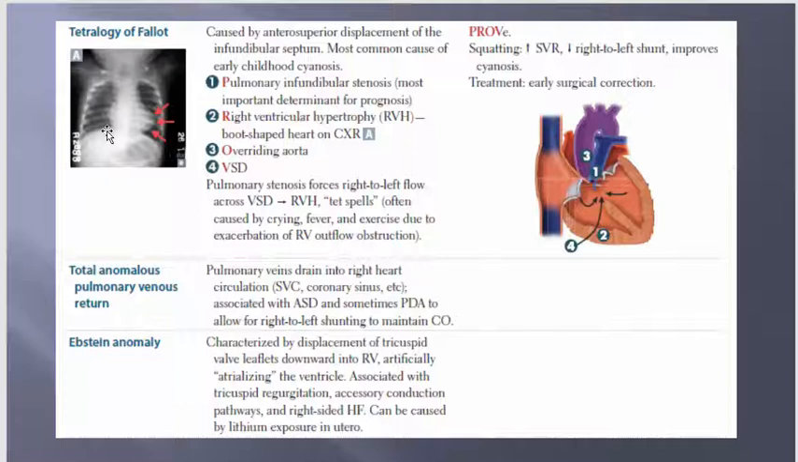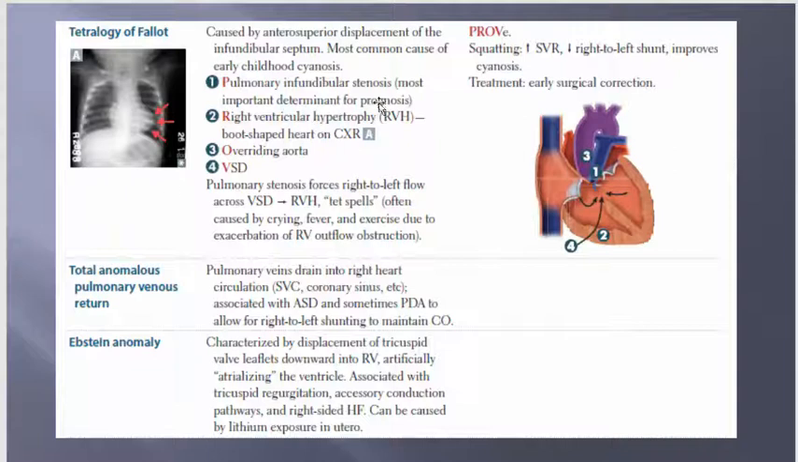All part of it, caused by anterior superior displacement of the infundibular septum, most commonly causing early childhood cyanosis. You know there's going to be a test question on this, and then you'll see a picture of it right here. Notice the heart protruding left. All right. Left for the patient. Now this is a baby, so be careful with that.